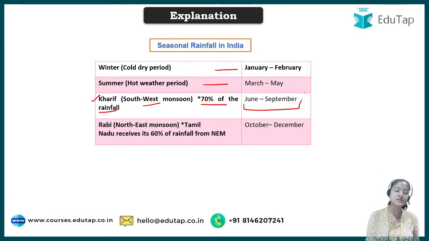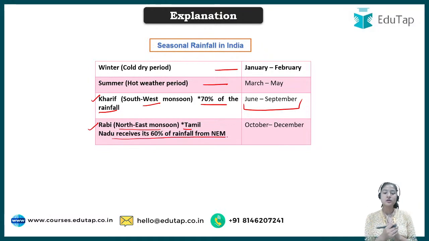And the last one is the northeast monsoon, that is our Rabi seasonal rainfall. In this northeast monsoon season, Tamil Nadu receives 60% of its rainfall. So maximum rainfall occurs in Tamil Nadu during this Rabi seasonal rainfall, and it takes place from October to December. These are the different months in which rainfall occurs. I hope this question is clear to you all.